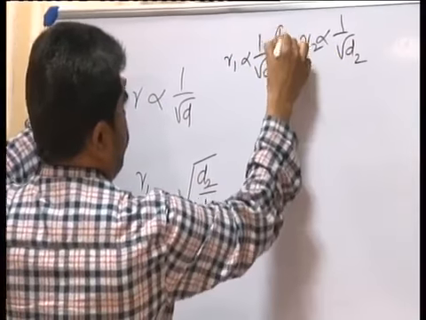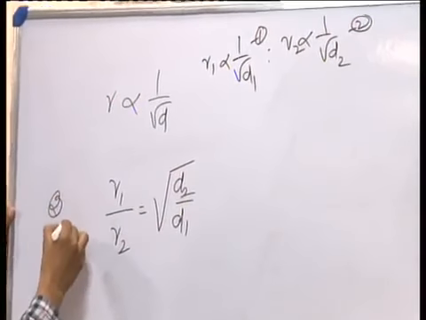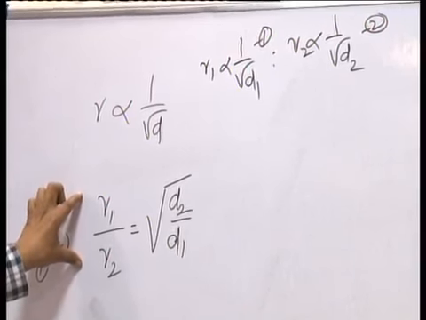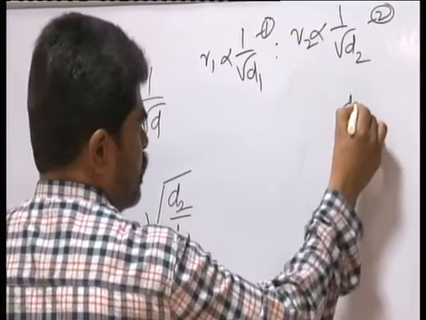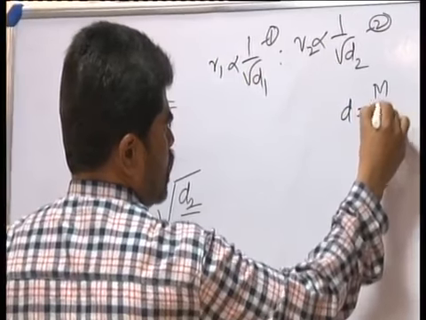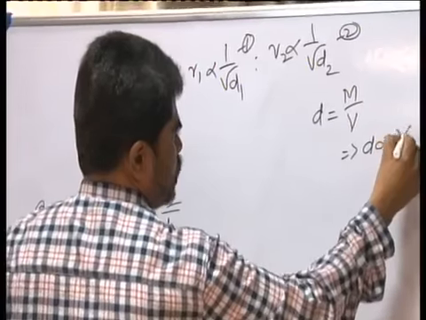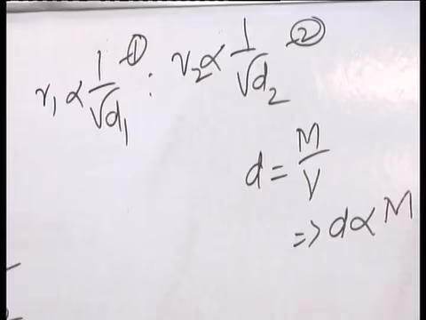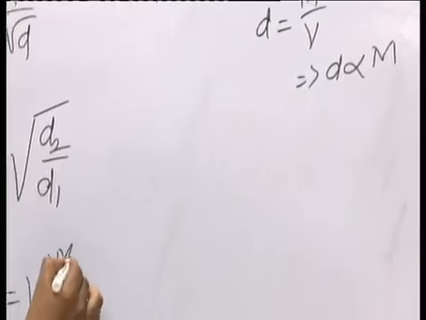Now, dividing 1 by 2, R1 by R2 is equal to root of D2 by D1. And you know density is equal to mass by volume, which implies density is directly proportional to mass. From this, R1 by R2 is equal to square root of M2 by M1.